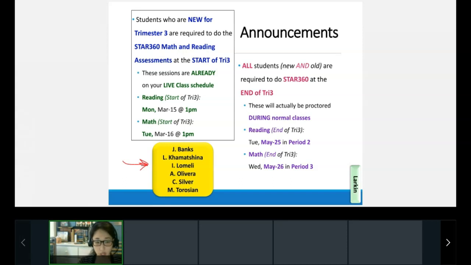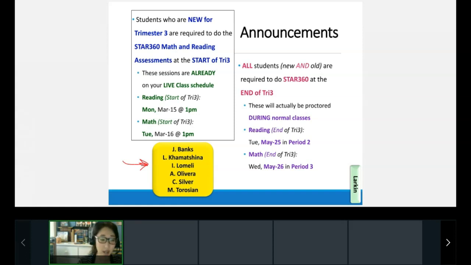However, since you just started for trimester 3, my 6 people down here, you actually have to take it at the start and end of trimester 3. I apologize. I know it's not the most fun. They're each only about 20 minutes though, so get it done. They're also worth 5% in all of your classes. So even in my class, which is a science class, you still get 5% just for getting them done, okay?